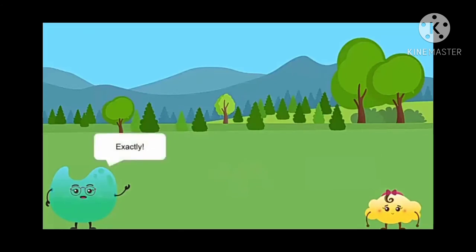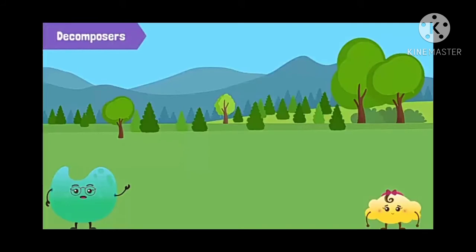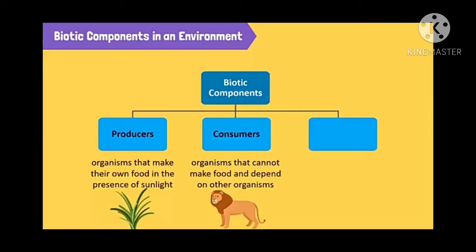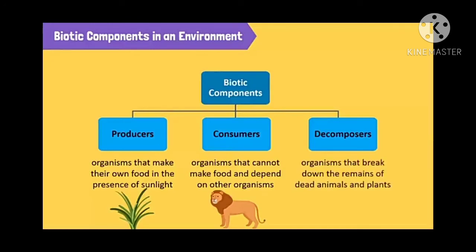It is only because of the action of the bacteria which act on the dead and decayed plants or animals. Yes, my dears, they are called decomposers. Now we are going to learn the third type of biotic component, that is decomposers. Organisms that break down the remains of dead and decaying animals and plants are called decomposers.